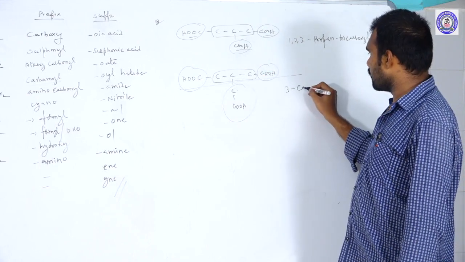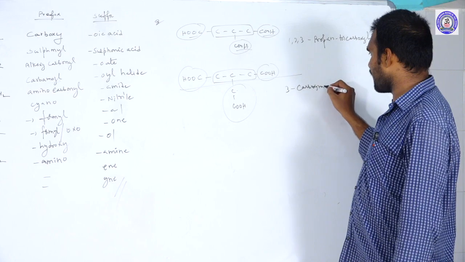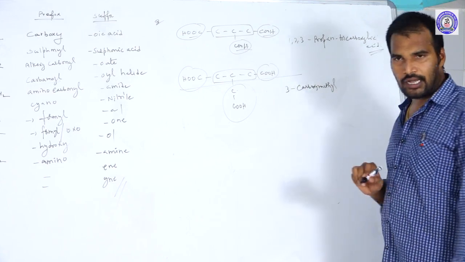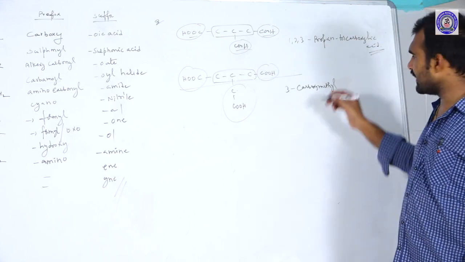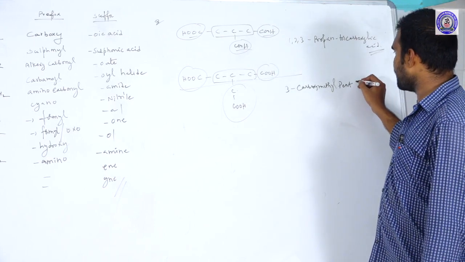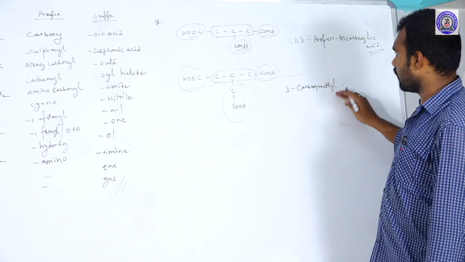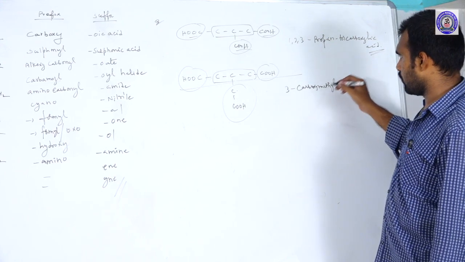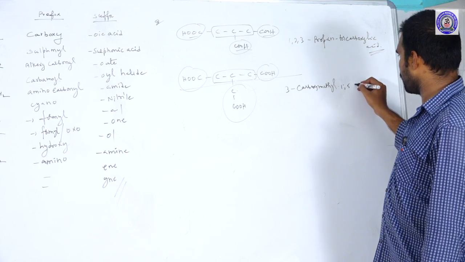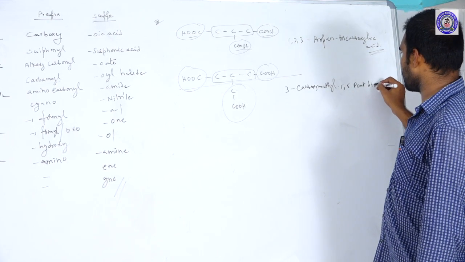So 3-carboxymethyl, 1, 2, 3, 4, 5, pentane, 1,5-pentanedioic acid.